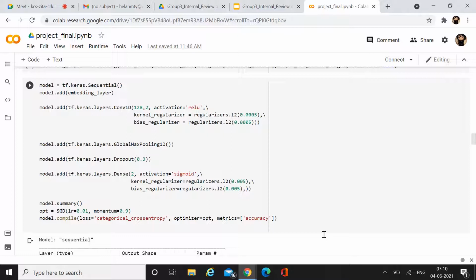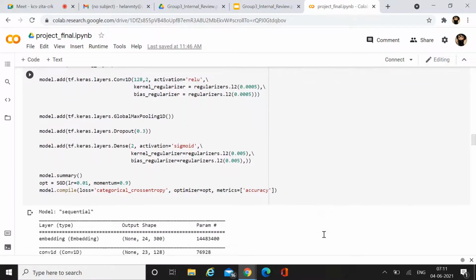As kernel size is 2 and the sequence length is 24, it would look at 2 words at a time, and the next 2 words, and so on. Then we have a global max pool layer to get the most important features. Then we have used a dropout layer to reduce overfitting. And finally, we have a dense fully connected layer for the final classification. And then we print out our model summary.